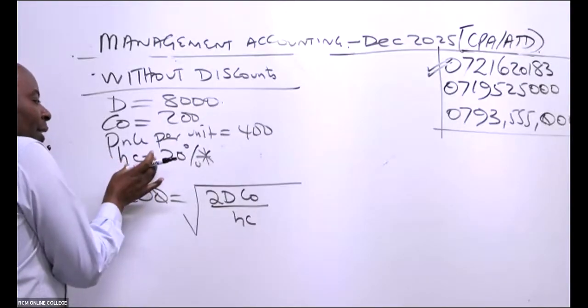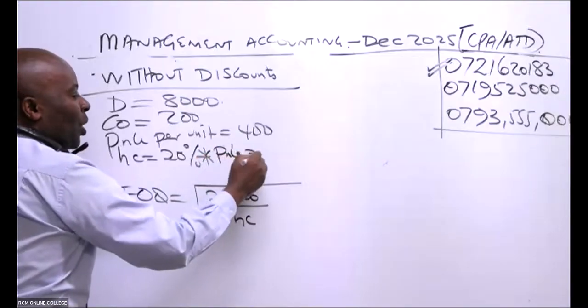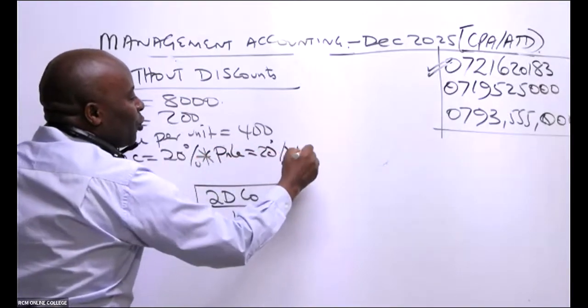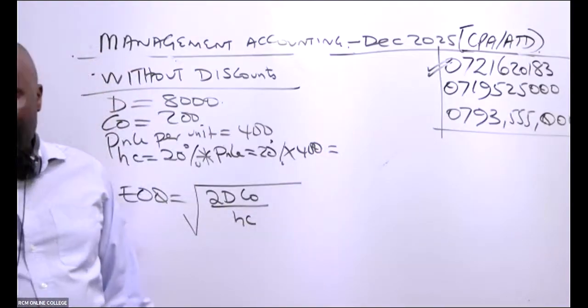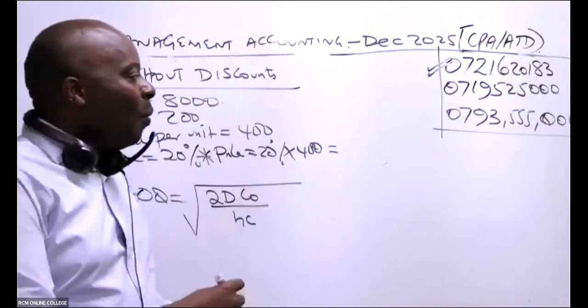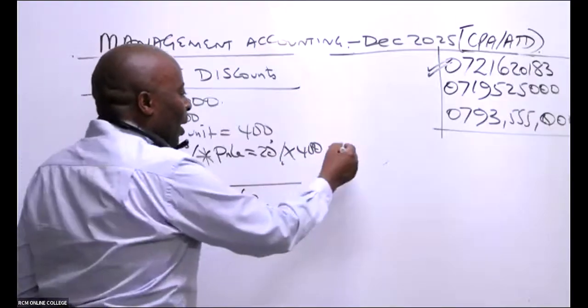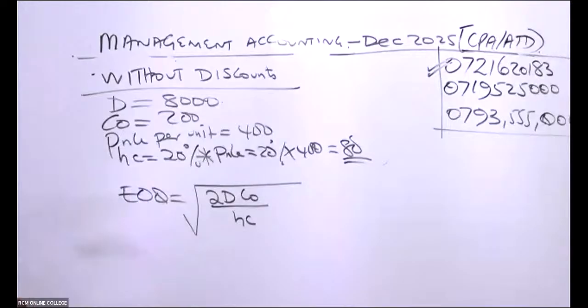So whenever it is given in form of a percentage, it has to be multiplied with what here? With price. So it will be 20% of 400, which will end up giving me what figure? 80 bob, isn't it? So that will be 80 bob like that.